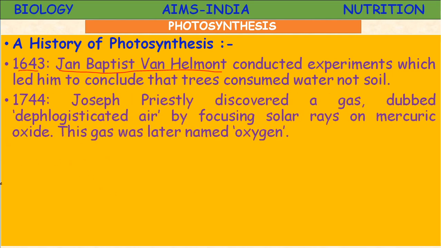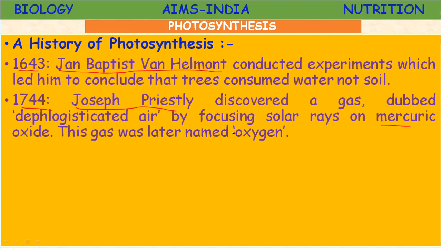Next, in 1744, another scientist by name Joseph Priestley discovered a gas he named dephlogisticated air by focusing solar rays or sunlight on mercuric oxide, HgO.